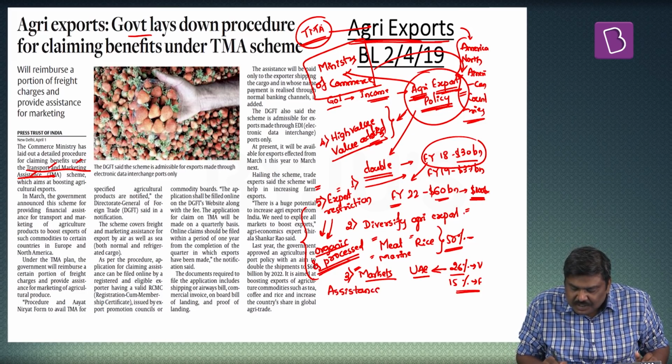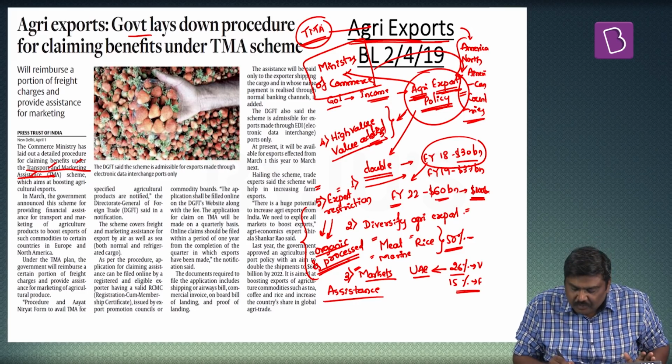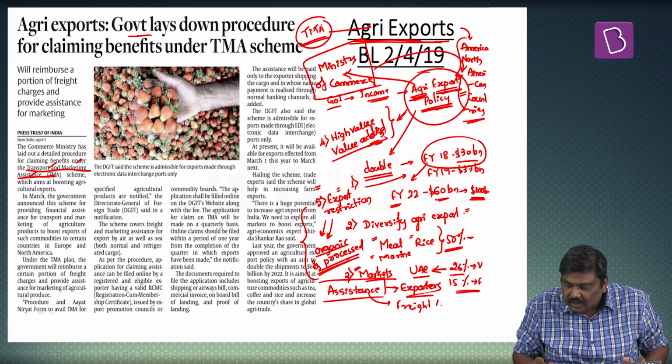Under this concept of TMA, the Government of India will provide financial assistance to the exporters. This assistance will be provided in the form of the freight and transportation charges incurred by these exporters.